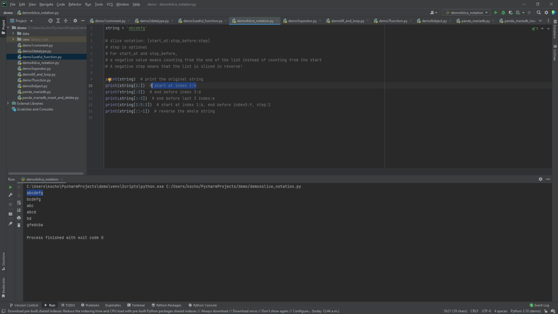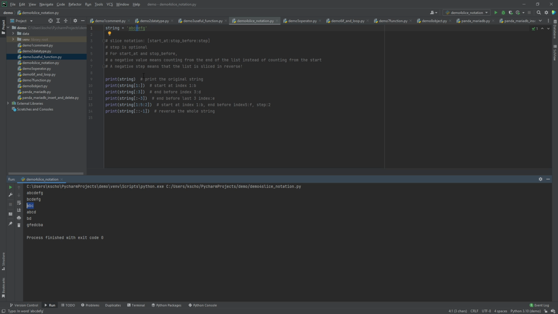And the next thing will be when I try to print something like string colon 3, the program will start by default at 0 and end before 3. So before the index 3, which will be D. So as a result, only A, B, C will be printed because I'm only printing index 0, index 1, index 2.